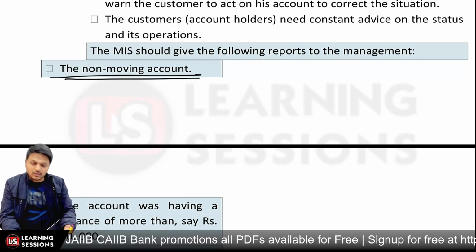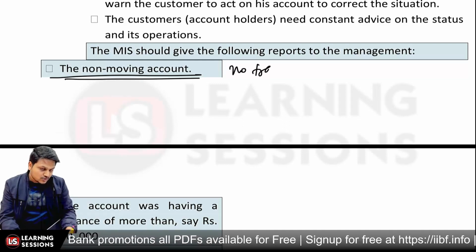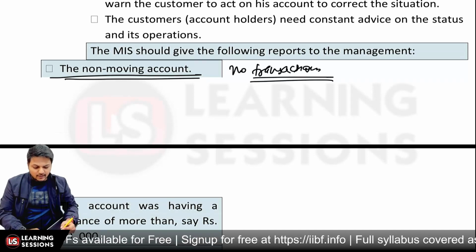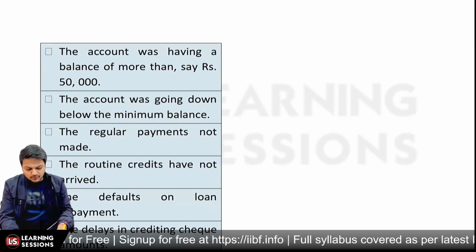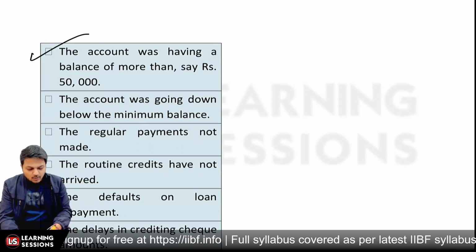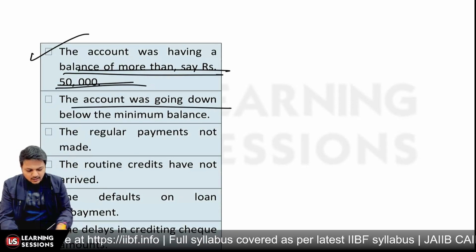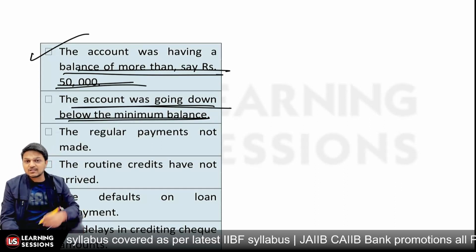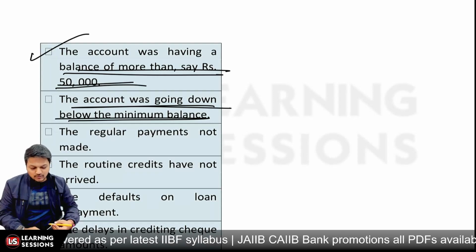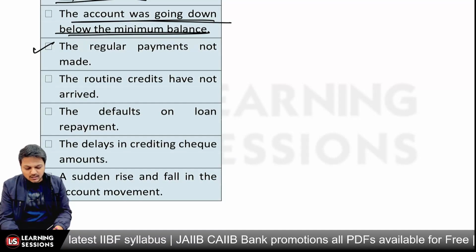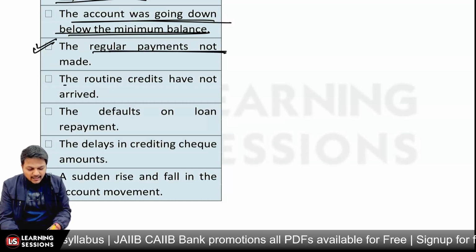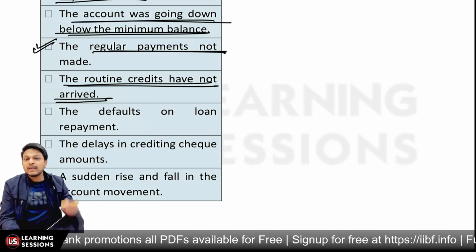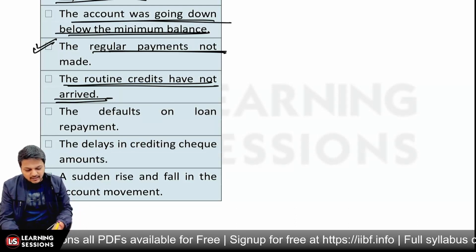It could be related to the non-moving accounts where there are no transactions. The MIS can give us the details related to such accounts, and can also generate reports for accounts having a balance of more than rupees 50,000, and for accounts going below the minimum account balance, so that we can connect with those customers and ask them to make transactions in the account. Further, in loan accounts where regular payments are not being made and routine credits have not arrived, we can generate an alert, and if there is a default on loan repayment, we can get a report of the same.